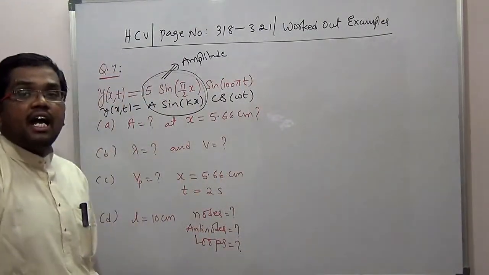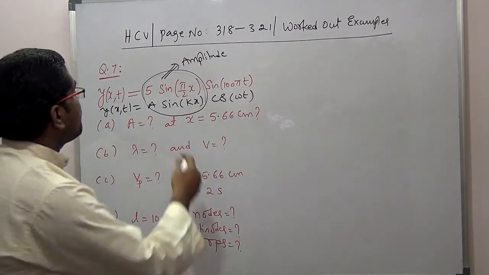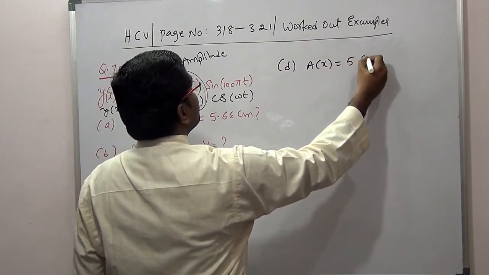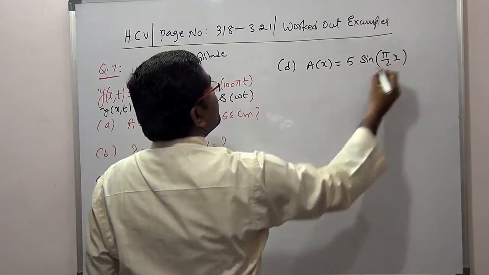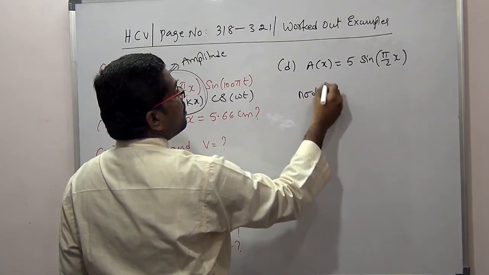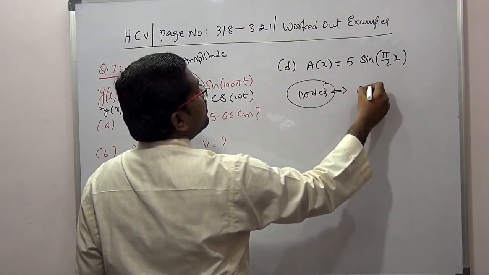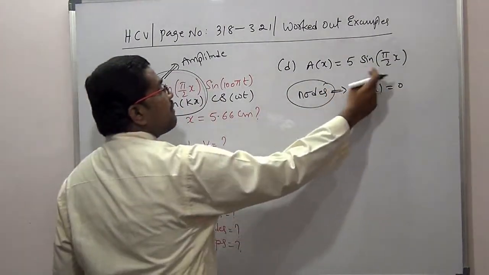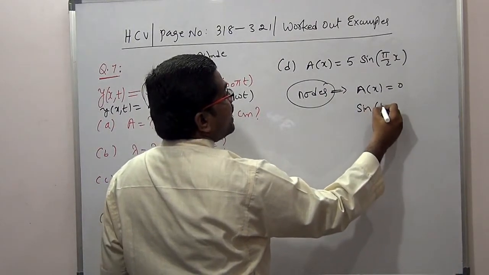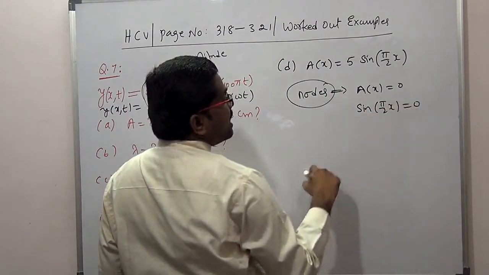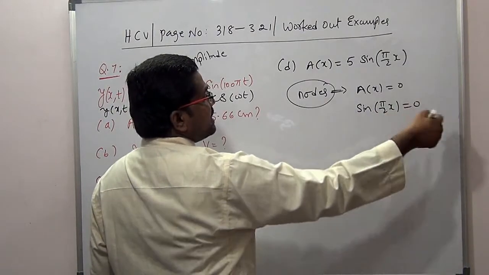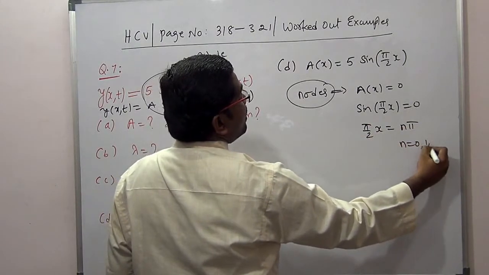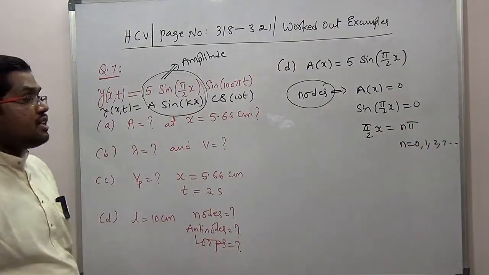So see here, we are taking the amplitude term. The amplitude term will be 5 into sine of pi by 2 x. For nodes, the amplitude will be 0. So 5 into sine of pi by 2 x is 0. That means sine of pi by 2 x will be equal to 0. It becomes 0 for 0, pi, 2 pi, 3 pi like this. So pi by 2 x is equal to n pi, where n equals 0, 1, 2, 3 and so on. So pi cancels.